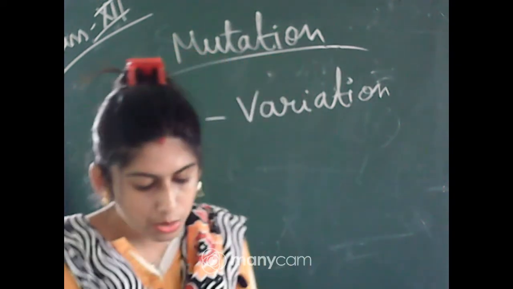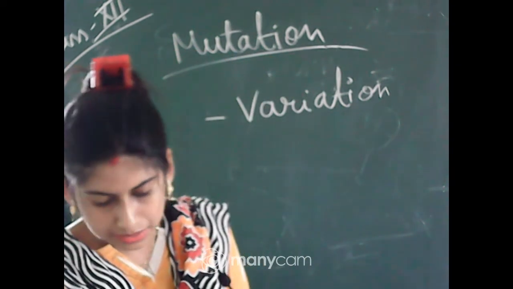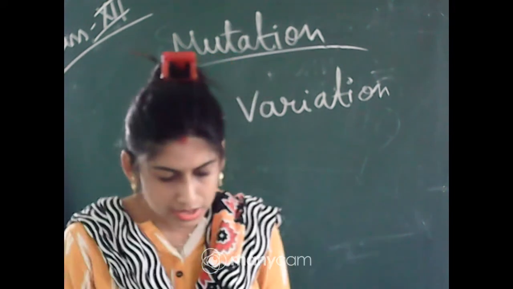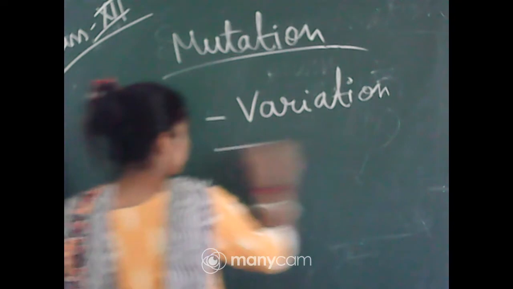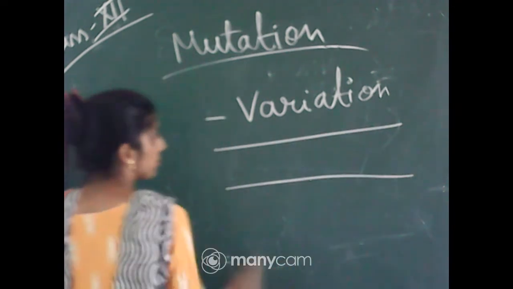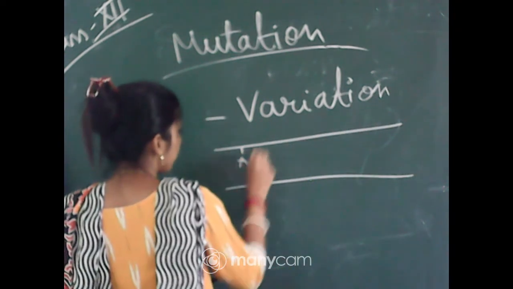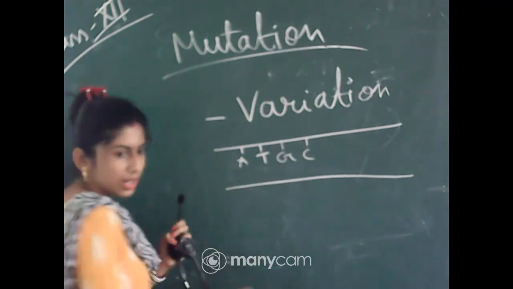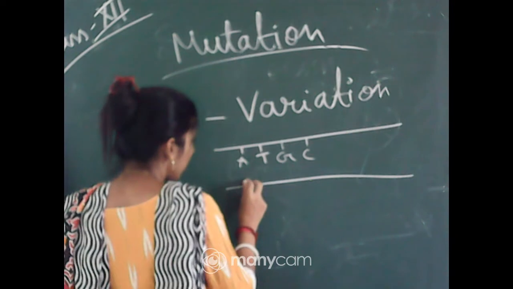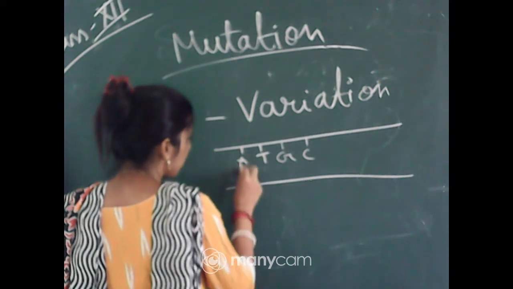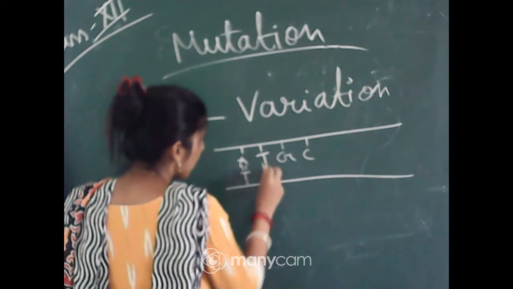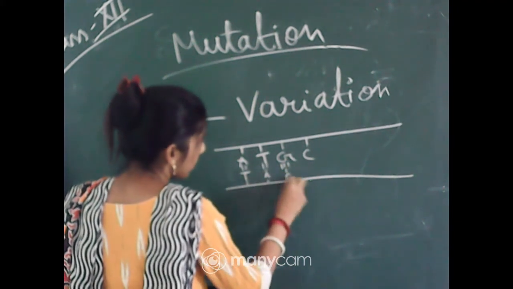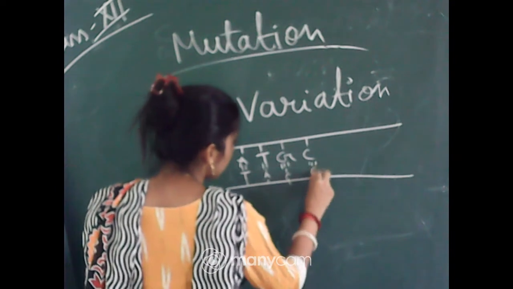Okay, now in chapter 6 you will read about the DNA helix structure. Just imagine that this is a DNA part. So I am drawing A, T, G, C. The bonding will be like that. A pairs with T with a double bond, T pairs with A with a double bond, G pairs with C with a triple bond, and C pairs with G with a triple bond.